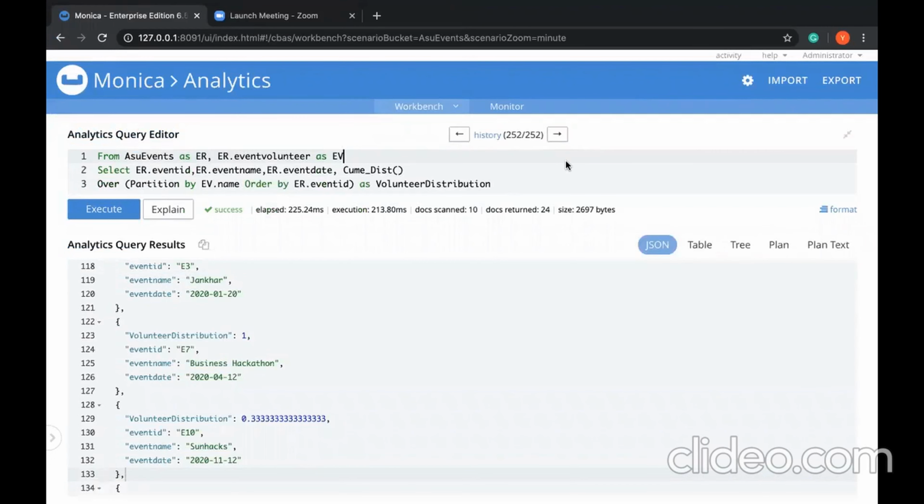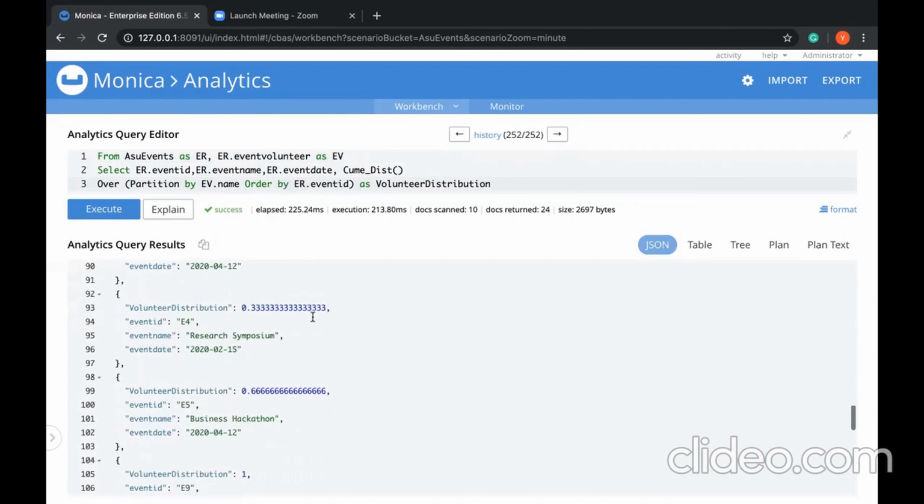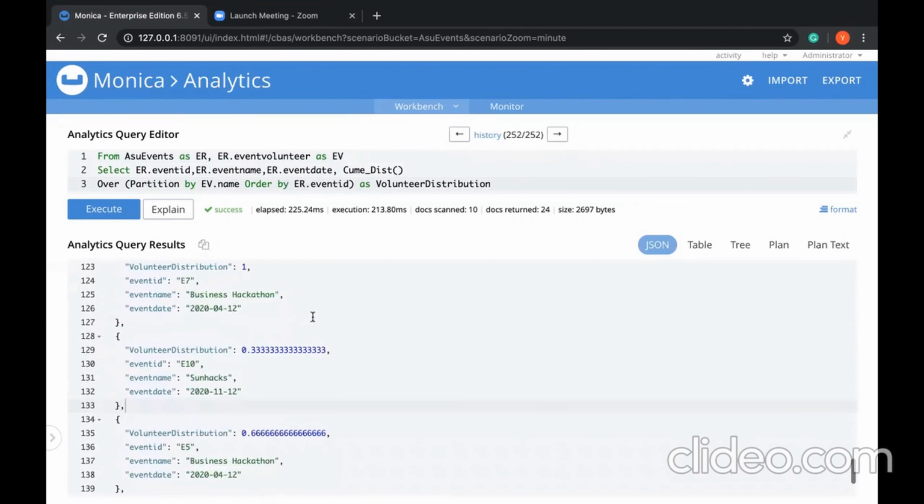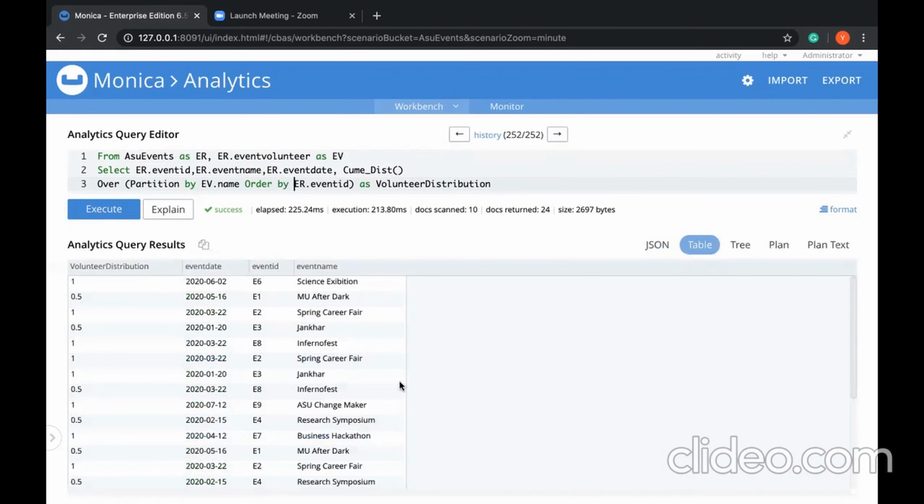So our next query is to find the cumulative distribution of volunteers for each event. And for this, we've used the window function cume_dist. The answer will always be greater than 0 and less than or equal to 1. So the higher the value of the volunteer distribution, the higher their ranking. We have partitioned using the event name and ordered using the event ID. So you can see the result here, and the volunteer distribution is seen. To get a better picture, we can also see it in the table view, which is more clear.